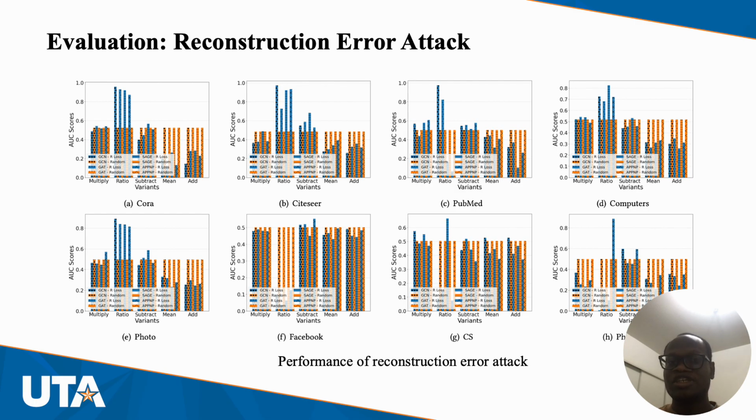In evaluating this attack, we see that with a very high AUC score, in some cases up to 0.9, the attacker can discriminate between members and non-members. We tried 5 combination methods and we noticed that the ratio method gives us the best results.